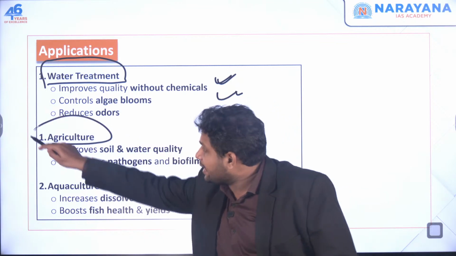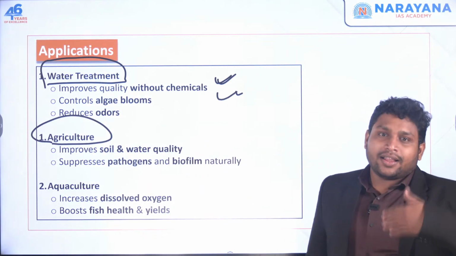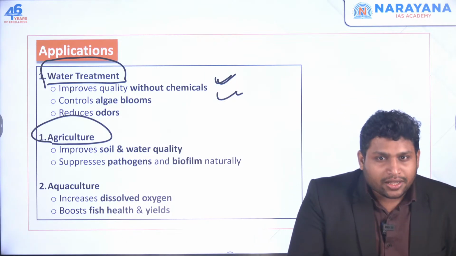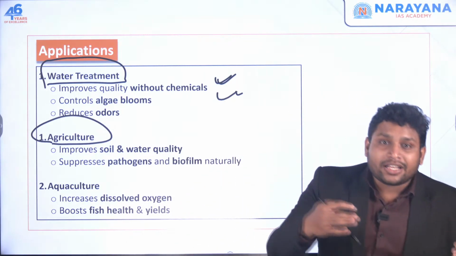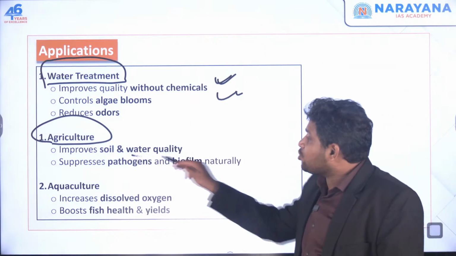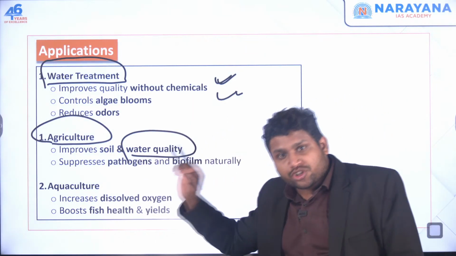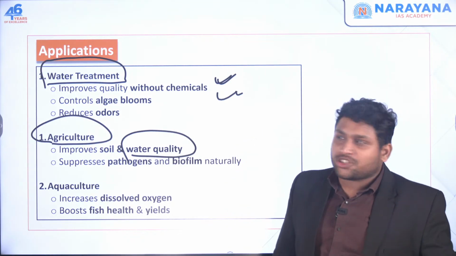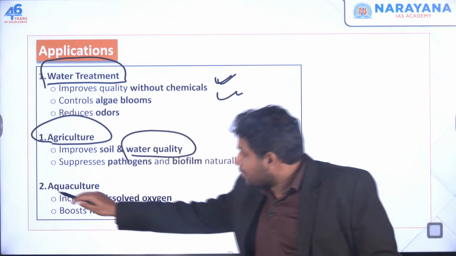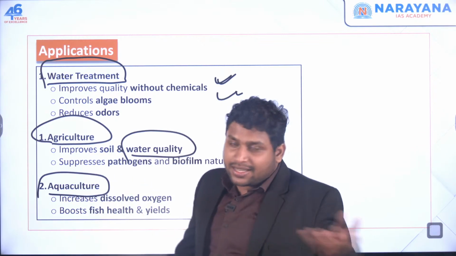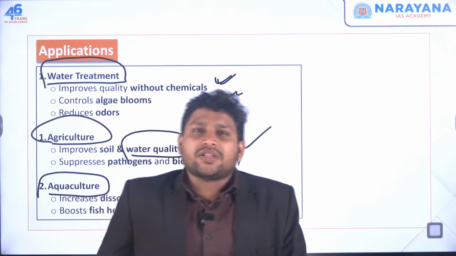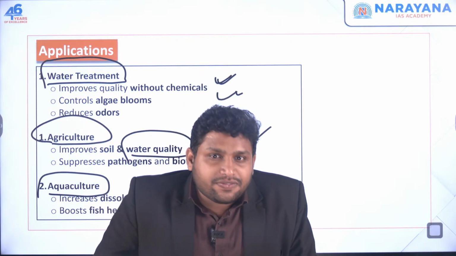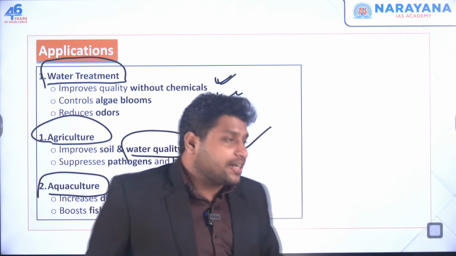Then in agriculture also you can use it. Let's say you want to make improvements in the soil. The water that you are providing to this soil has to be improved. If there are some germs, some contaminants in that water, you can't expect good agriculture. So that can be treated. Aquaculture part, as I gave you the example of a pond. Similarly, let's say there is a river or any aquatic system in which there is a hypoxic condition.